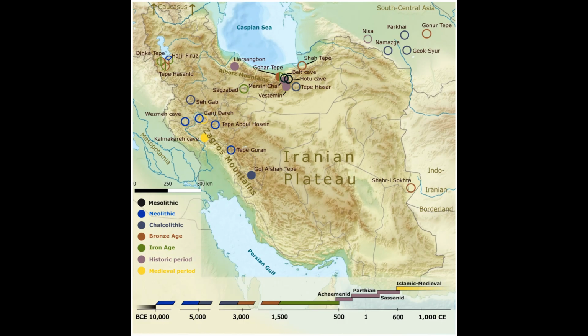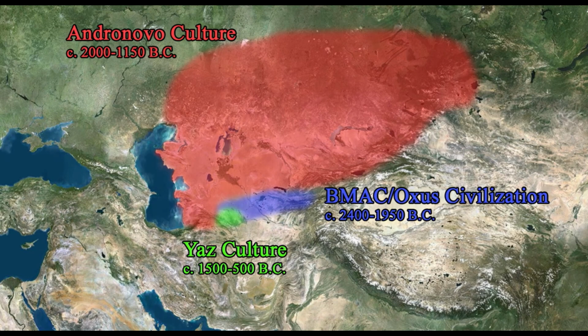After this, I will take a look at the two medieval era samples, one of which is from the site of Ganj Dara in Kermanshah and the other one is from Kalmakari cave in Luristan. My analysis will also include a sample from the Yaz culture, which was the result of hybridization between the Andronovo culture and the Bimak civilization.